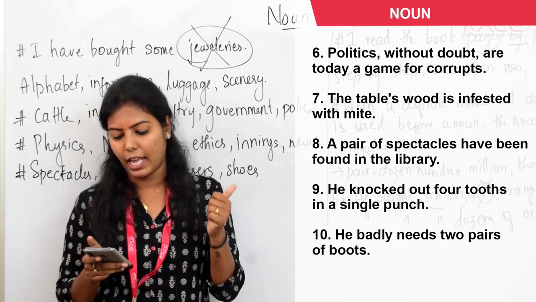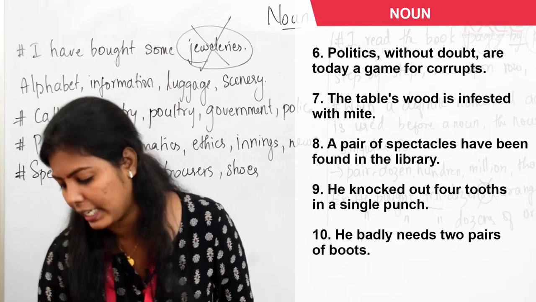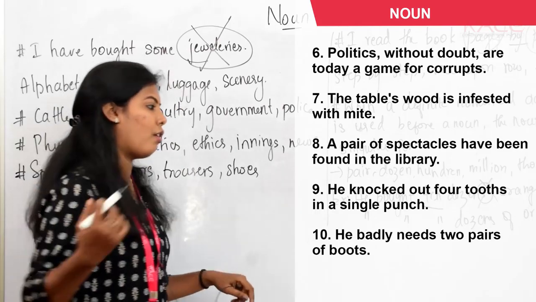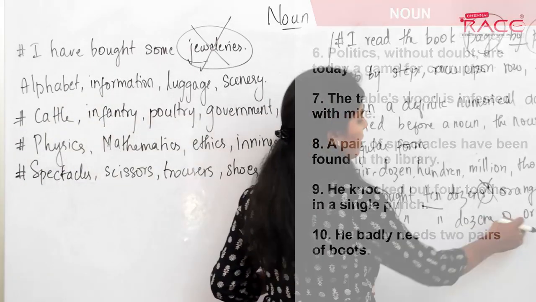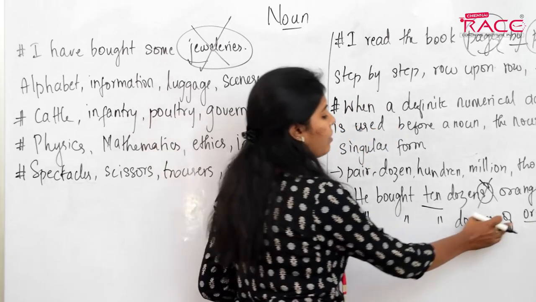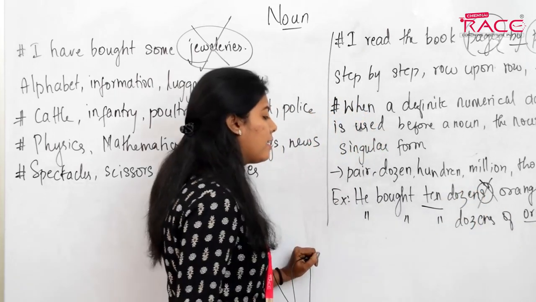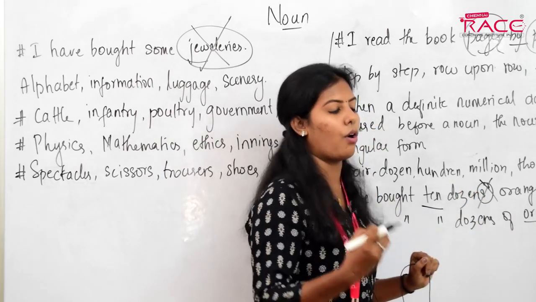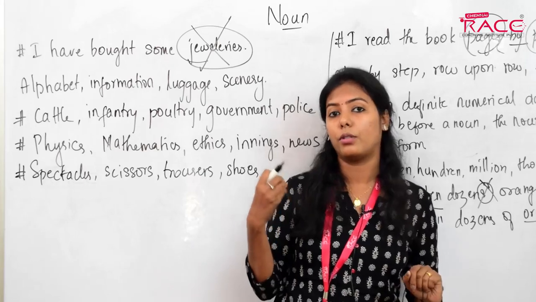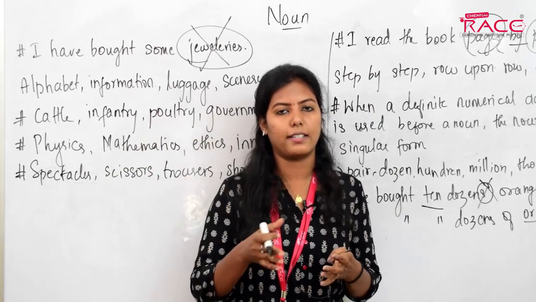Okay. So the last one, he badly needs 2 pairs of boots. When I say 2 dozens of, this one should be singular, right? When I say dozens of orange, this one should be singular. But here in this sentence, I am saying 2 pairs of boots. So that should be converted into boot, is it?